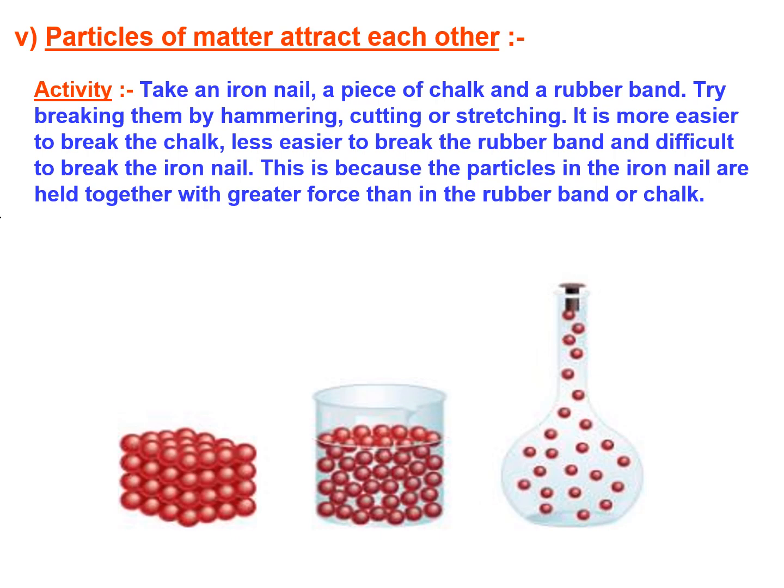Why is this? This is because in the iron nail, the particles are held together with a greater force. That means the particles of matter attract each other. So if you take solids, the particles are tightly packed. They're attracting each other with a greater force. In liquids, this is less. But in gases, the force of attraction is even less than that of liquids.